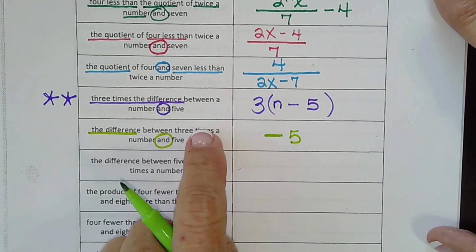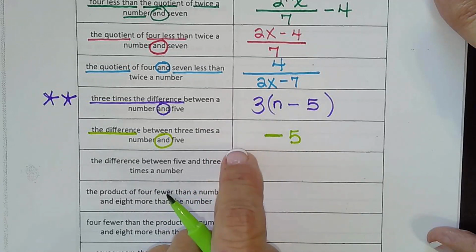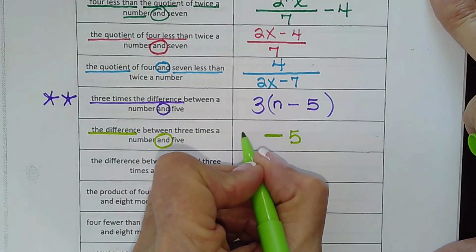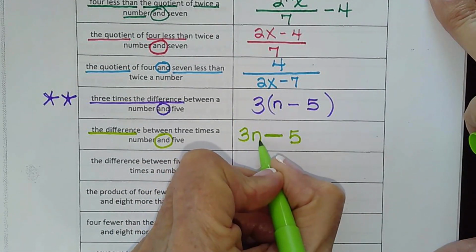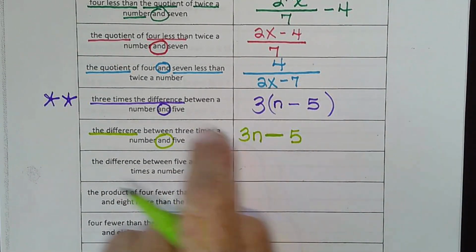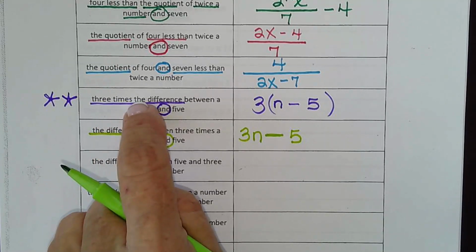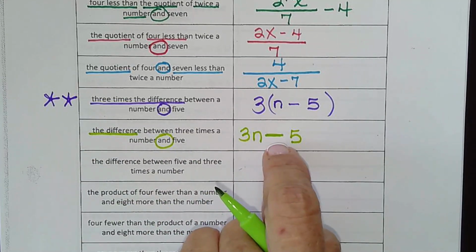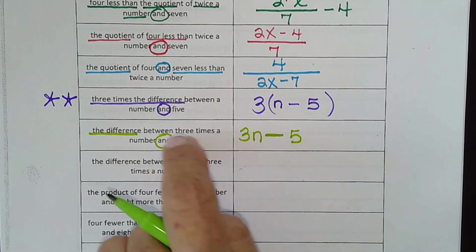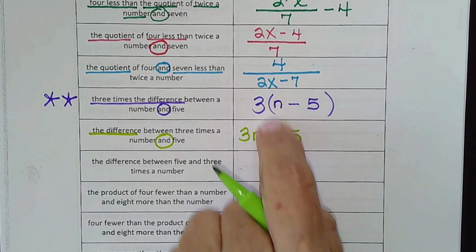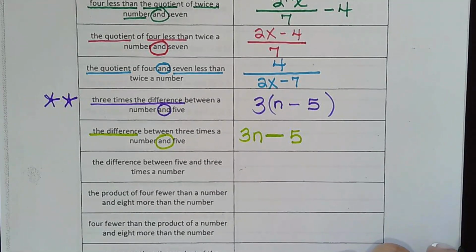Whatever comes before "and" goes in front of the subtraction. 3 times a number, so 3n minus 5. See the difference between this? This was 3 times the difference, whereas this is the difference first, and it's just 3 times a number, not 3 times a quantity. These look a lot alike, but they're not even close to the same.